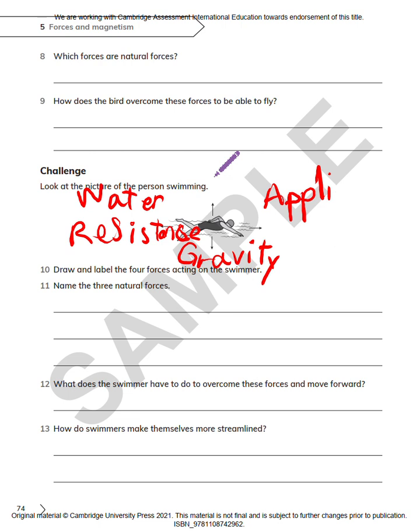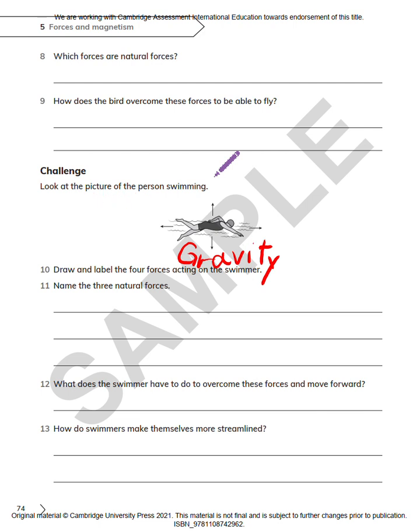The three natural forces here are basically all the forces except for the applied forces. What does the swimmer have to do to overcome these forces and move forward? Well, the swimmer has to swim. How do swimmers make themselves more streamlined?